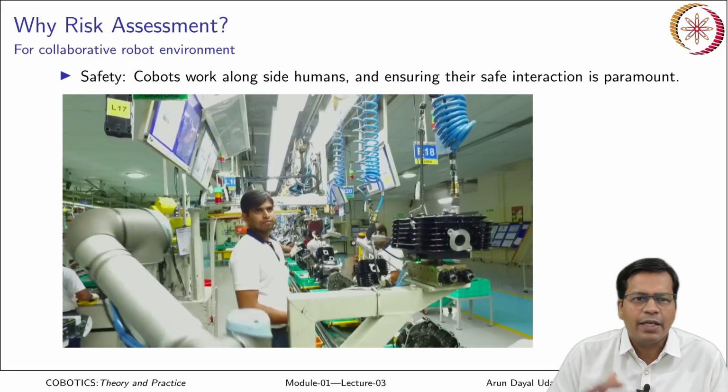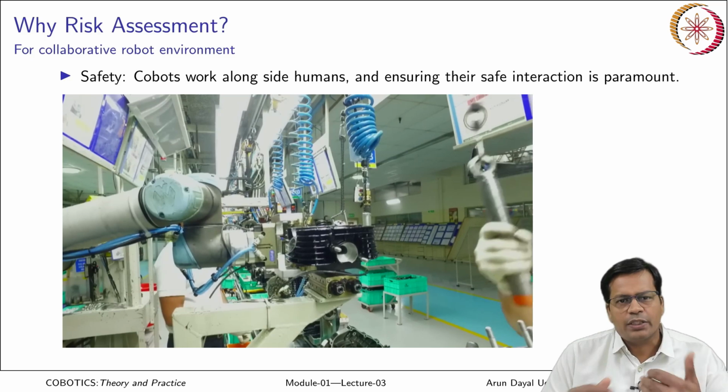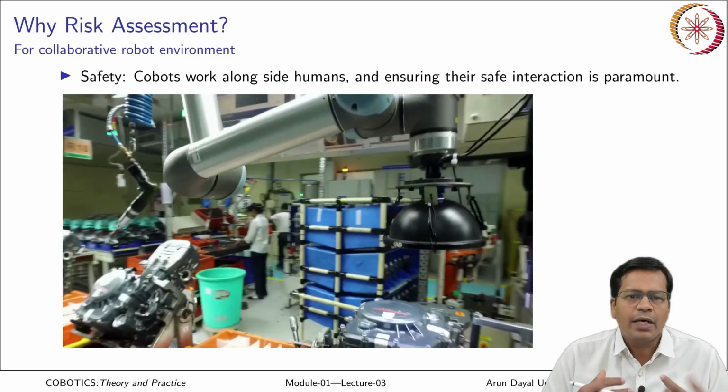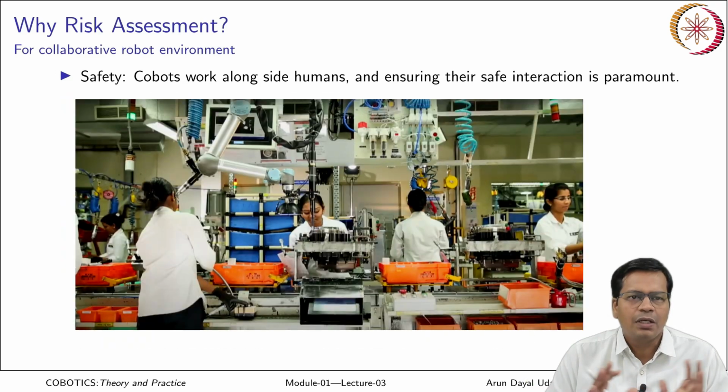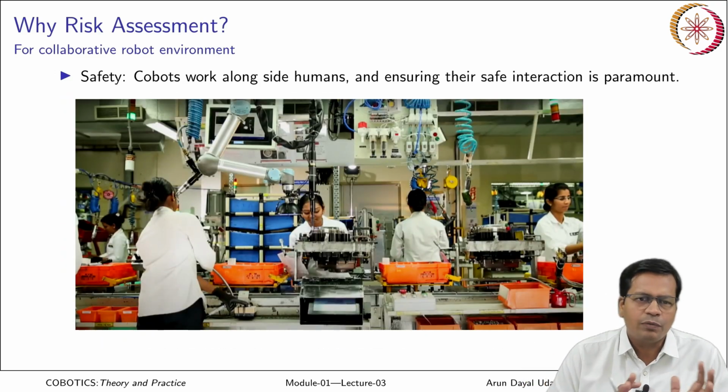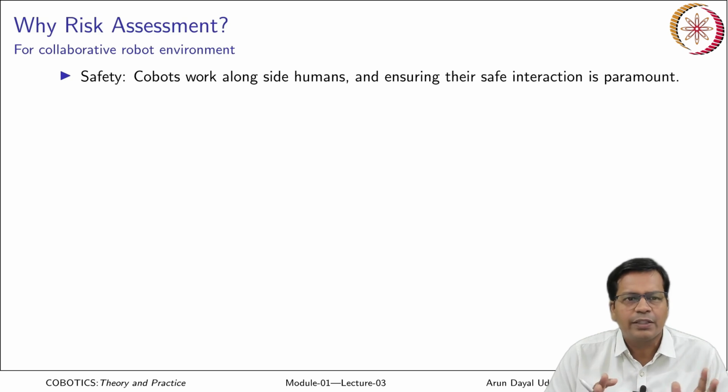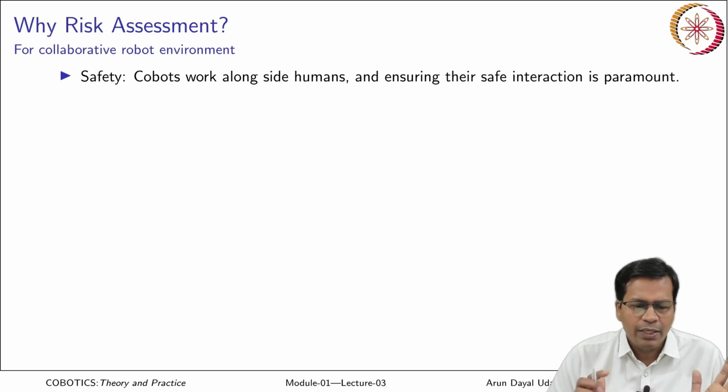They touch each other, they handle each other, right? So it can hit the human anytime. In that case, you have to assess the spaces, the surroundings, the power and force limiting, everything that is related to safe interaction. So this safety is very important.